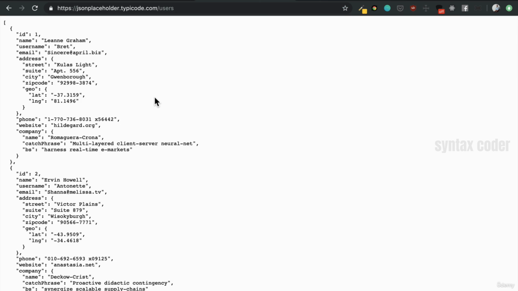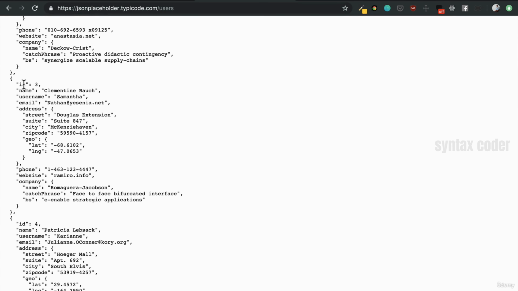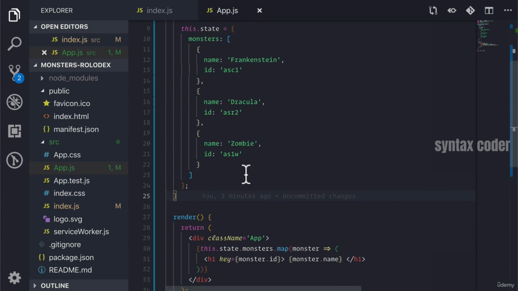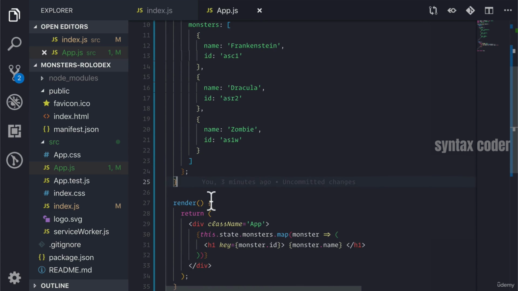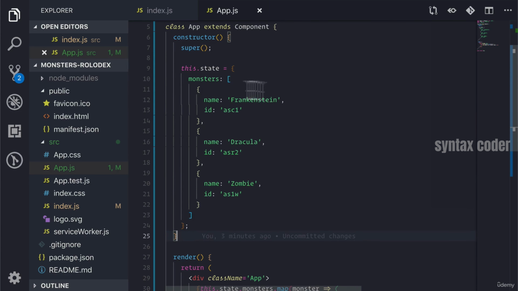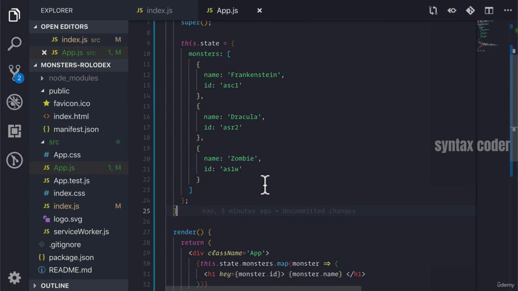What it will give us back is this array of objects that have properties like ID and name and email on it that we will use for our application. So what we need to figure out is how do we get this app component to make a call to the backend and then put that data into our state so that our render function knows to use it, right? Can have access to it. So how do we do that?